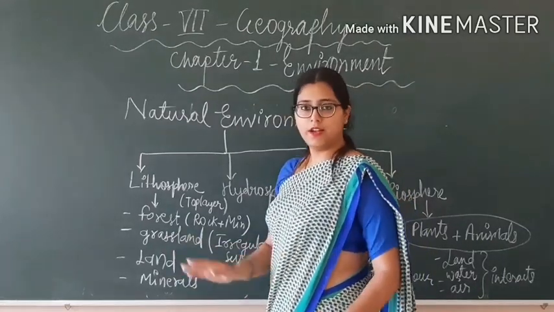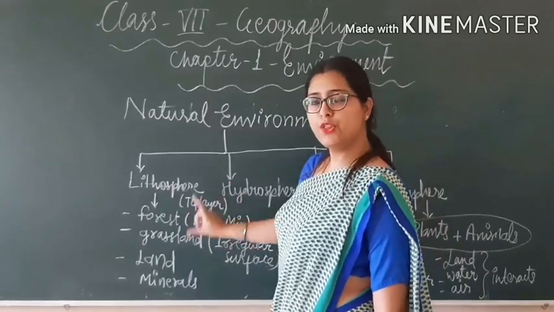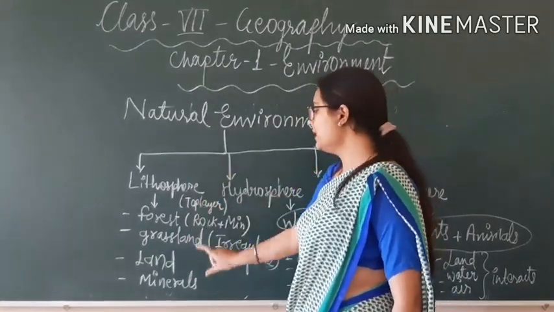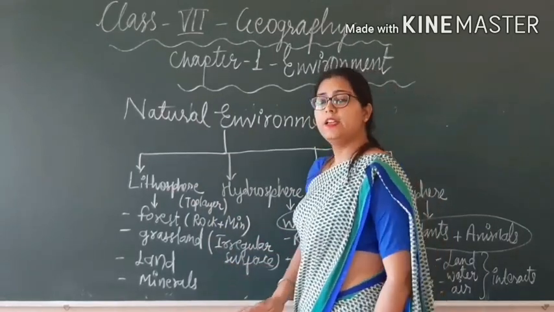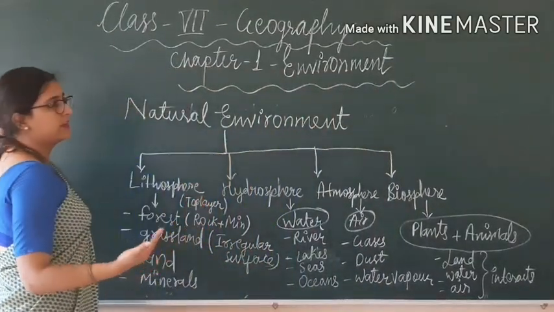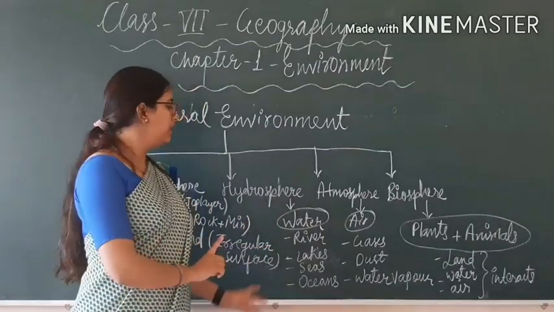All these things surround us. That is why they are environment. But under which category do they come? They come under the lithosphere. All these things related to land are lithosphere. And all those things that are related to water come under the hydrosphere.